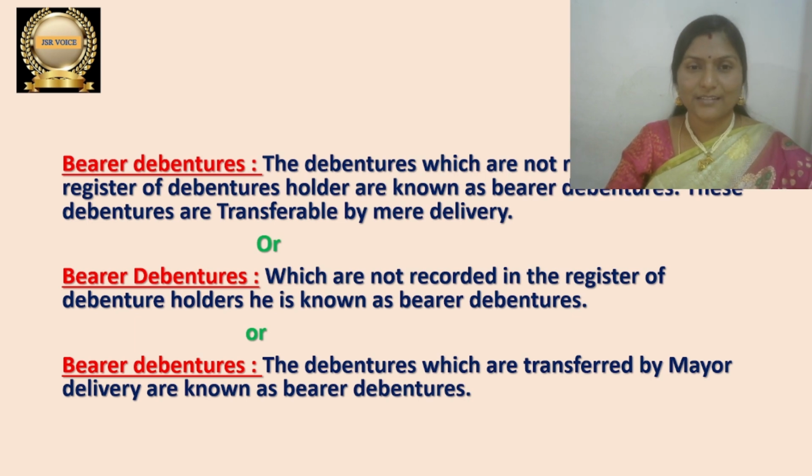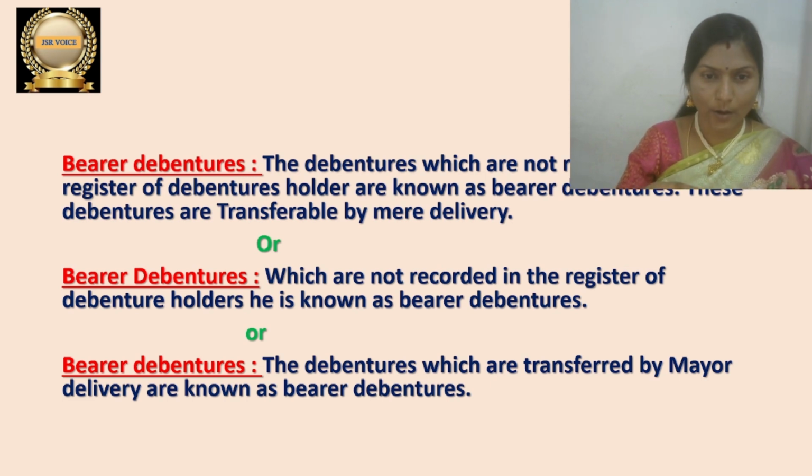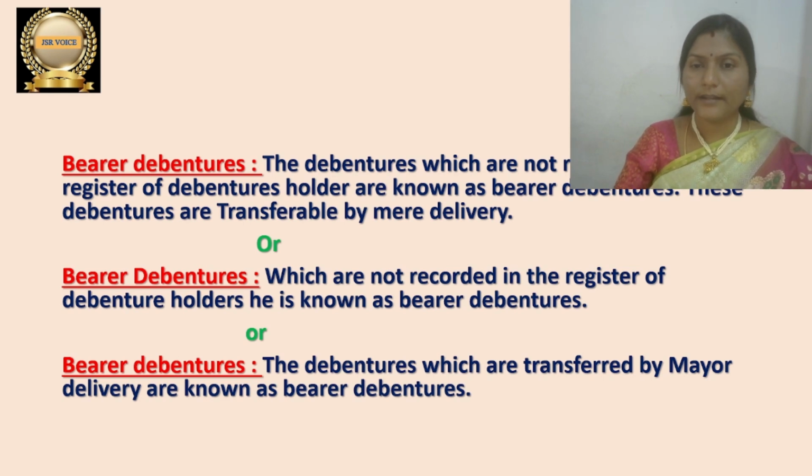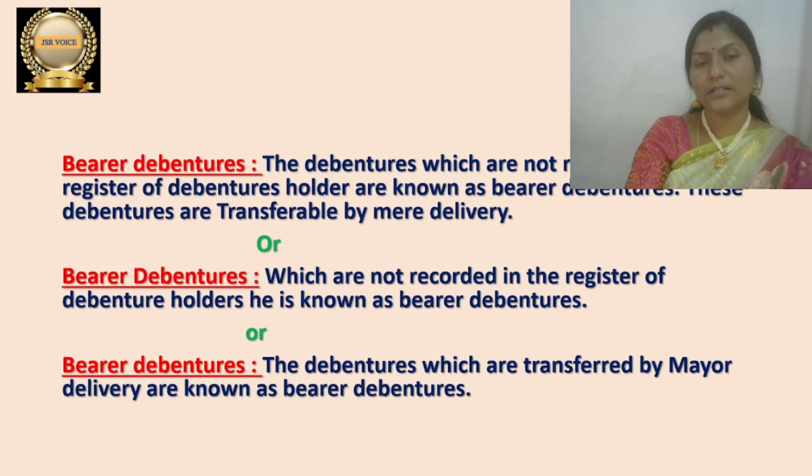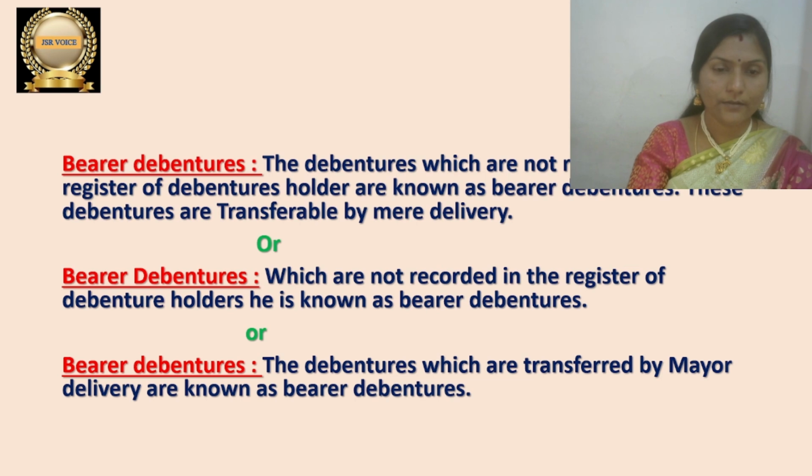So let me read this. The first one is a definition which is a little long, and below it two definitions are there. Out of those two you can prefer any one for short. The second one is short and the third one also is short. Some points are mentioned there. Let me read what those are. The debentures which are not recorded in the register of debenture holders are known as bearer debentures. These debentures are transferable by mere delivery. And short ones, two are there. You can prefer anything for short.